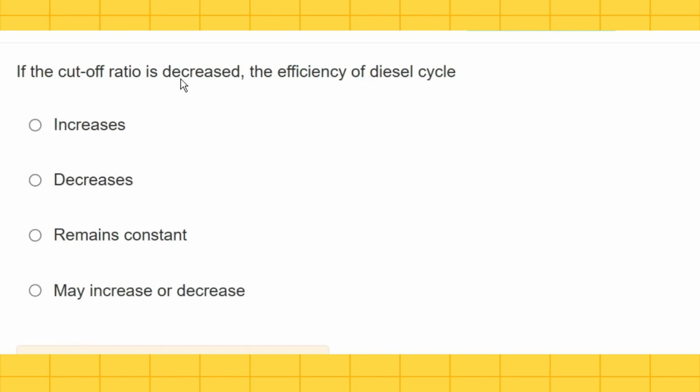If the cutoff ratio is decreased, the efficiency of diesel cycle increases, decreases, remains constant, may increase or decrease. The answer is increases.